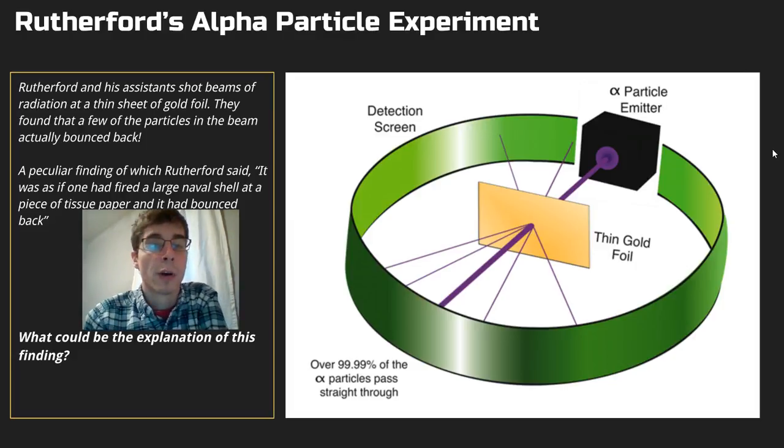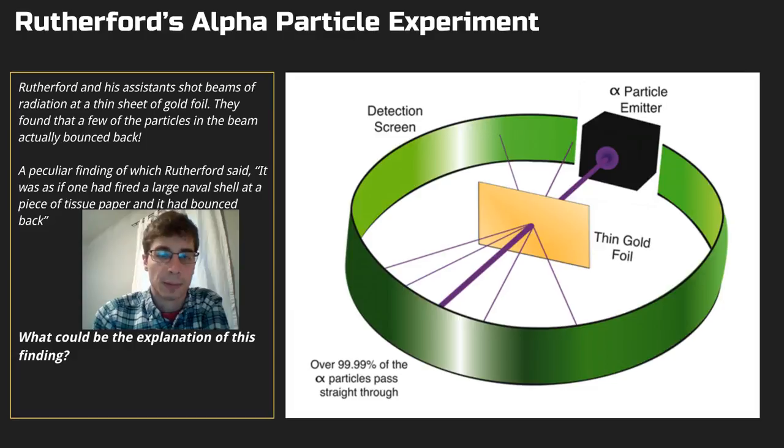In fact, Rutherford even said about it, it was as if one had fired a large naval shell at a piece of tissue paper and it bounced back. This thin gold foil was so thin that it was sort of incomprehensible that this particle, traveling really, really fast, that was really, really small, would get bounced back. It didn't make sense. So what could be the explanation of this finding?